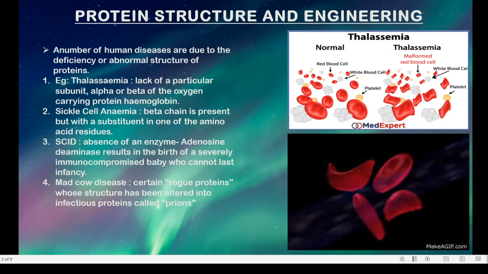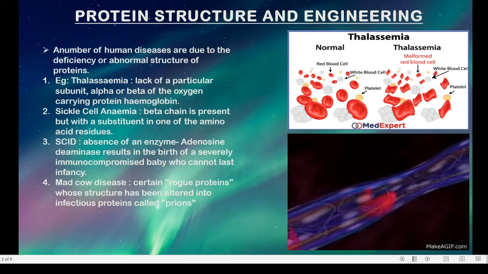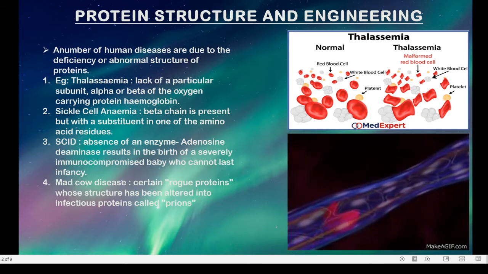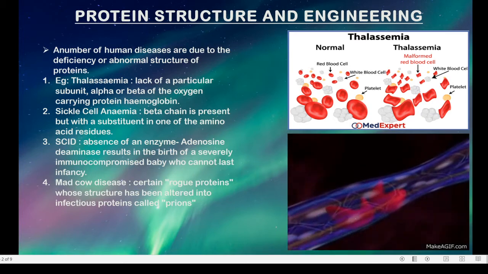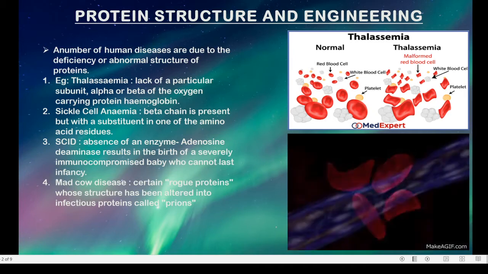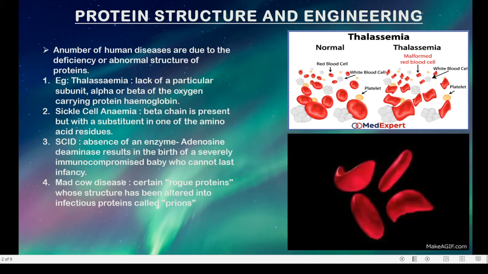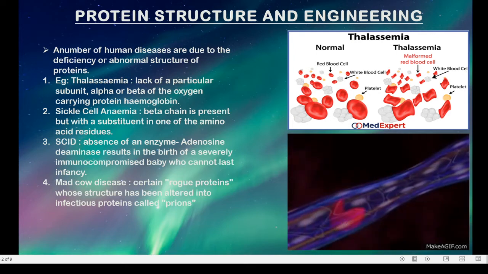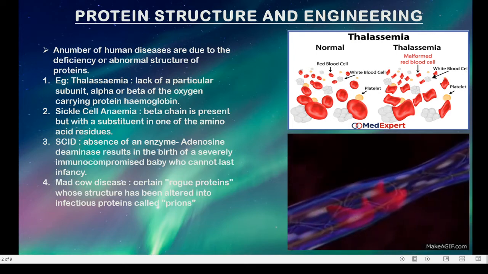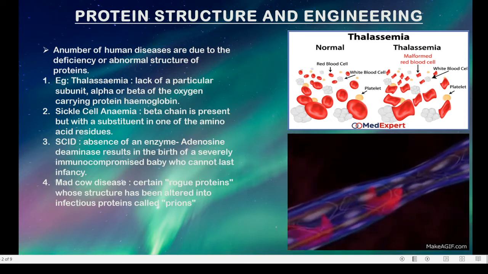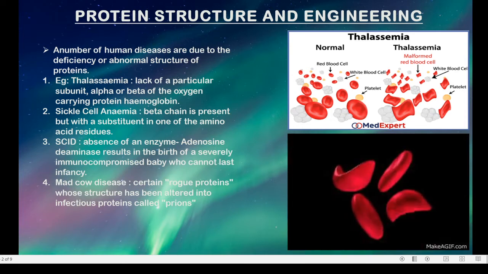Next, what happens when there is a protein deficiency in the human body, which leads to human diseases? The abnormal structure of protein or deficiency of protein will lead to human diseases like thalassemia, sickle cell anemia, SCID, and mad cow disease. Now let us see one by one what they are.